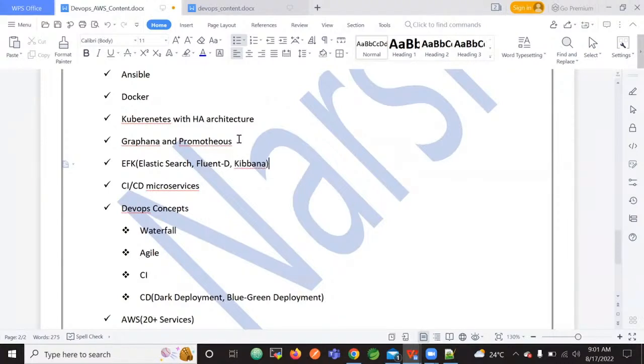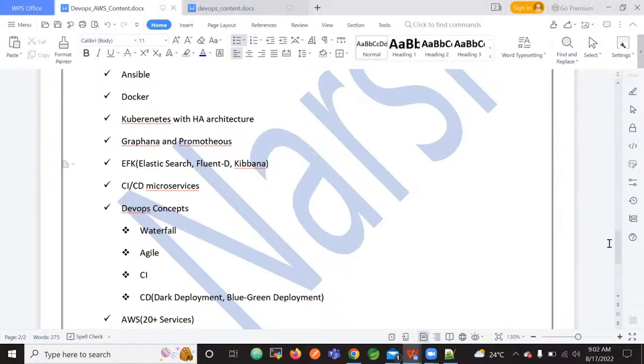This is what we are covering, along with Grafana and Prometheus. No Logstash. In the place of Logstash, we are taking FluentD because we are using Kubernetes. Kubernetes pods are easily integratable with FluentD. That is the reason.